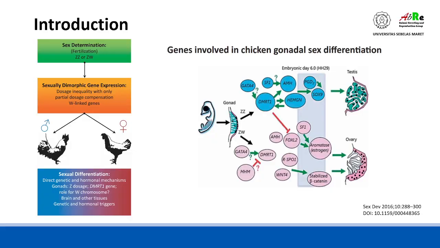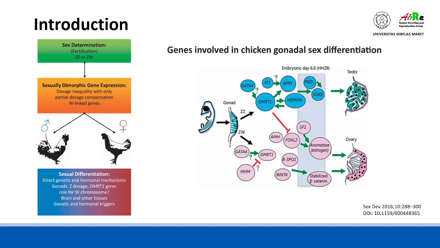As we know, sex determination in dimorphic animals, such as chicken, is controlled by the expression of doublesex and MAB3 related transcription factor 1, or DMRT1. This gene acts as the sex determination switch, the critical factor needed for testis differentiation and an antagonist of ovarian development. As we can see in the left figure, sex determination starts from fertilization, and